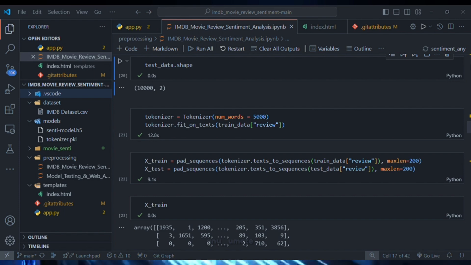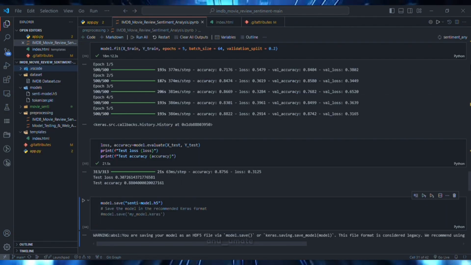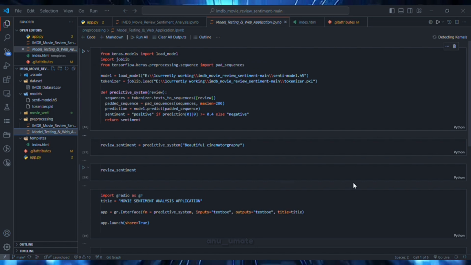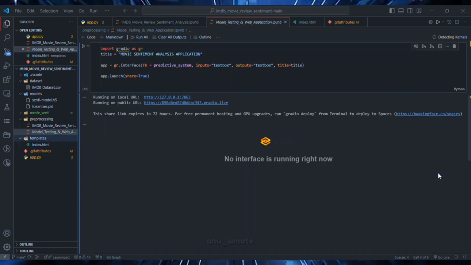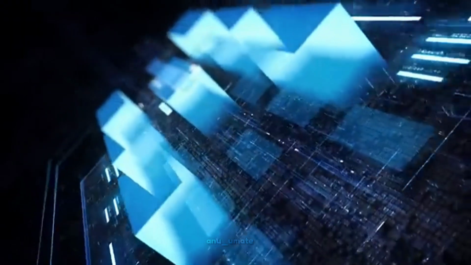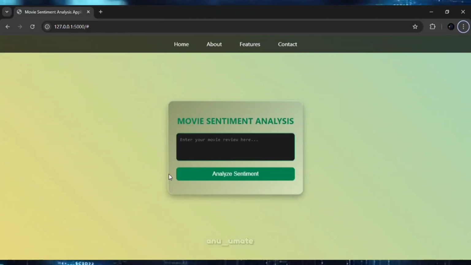Brace yourself, it's training time. Our LSTM model is about to flex its muscles, learning and getting smarter with each iteration. Once trained, it is time to test its skills and see if it is ready for the spotlight. And now, the moment you have been waiting for, a live demo on our web application to watch it in action. Yes, my model worked brilliantly.